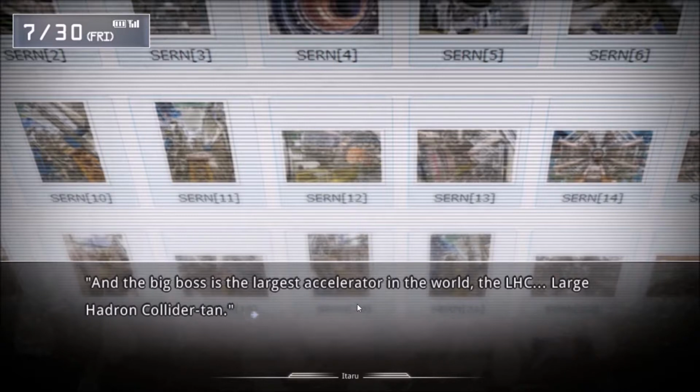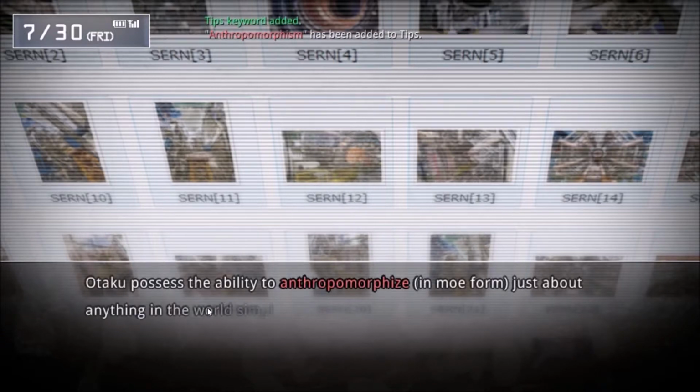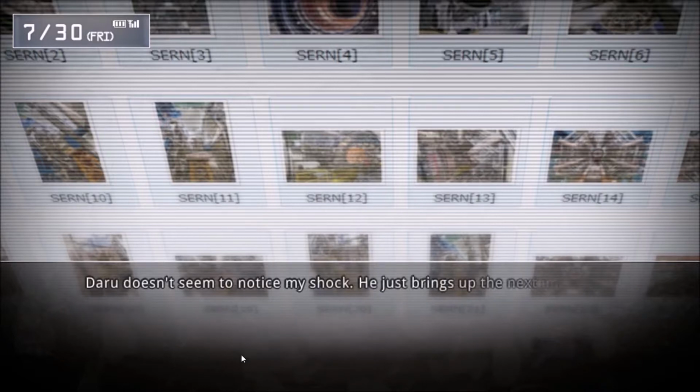I will never understand you, Daru. Tan. Otaku possess the ability to anthropomorphize in moe form just about anything in the world simply by sticking Tan on the end of its name. Daru's powers encompass even particle accelerators. Daru doesn't seem to notice my shock. He just brings up the next image.